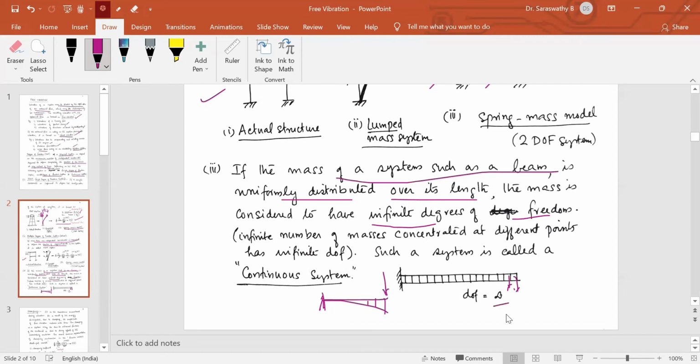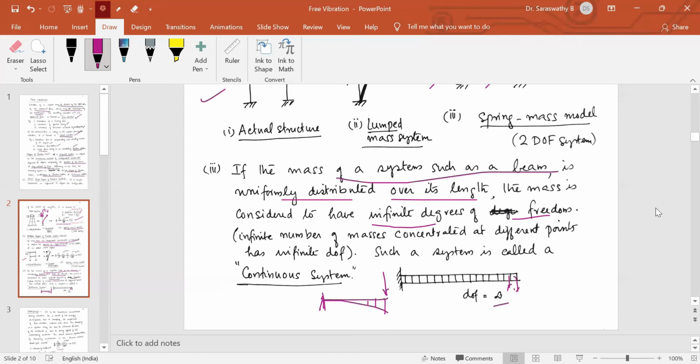So degree of freedom is the number of coordinates. If you want to fix the position of this mass after a certain interval of time, I should know y1, y2, y3, y4, y5, etc., y infinity. So the number of coordinates required to locate the position of a system at a certain instant of time is called degree of freedom.